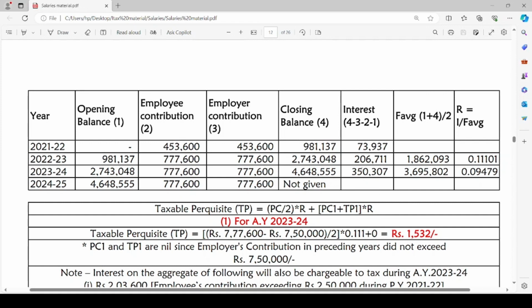This is the interest accrued during the year 2023-24 on the contribution made by the employee and employer respectively. Now, F average will be the average of opening and closing balances, that is 36,95,802. R is equal to I by F average, that is 0.09479.